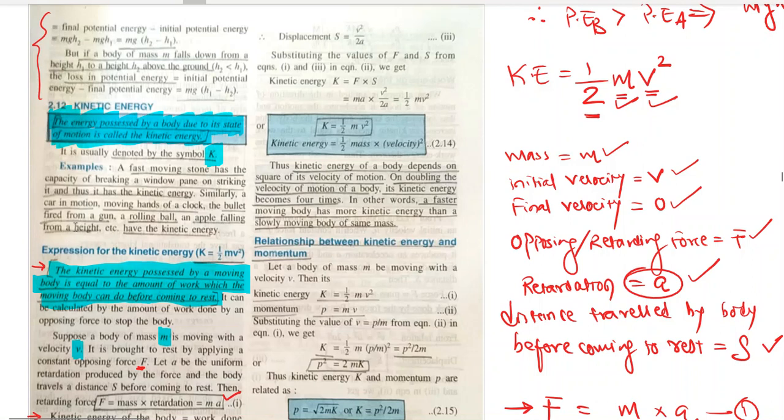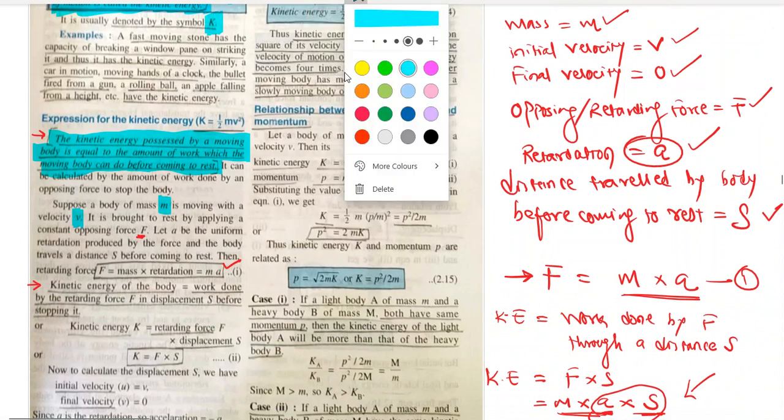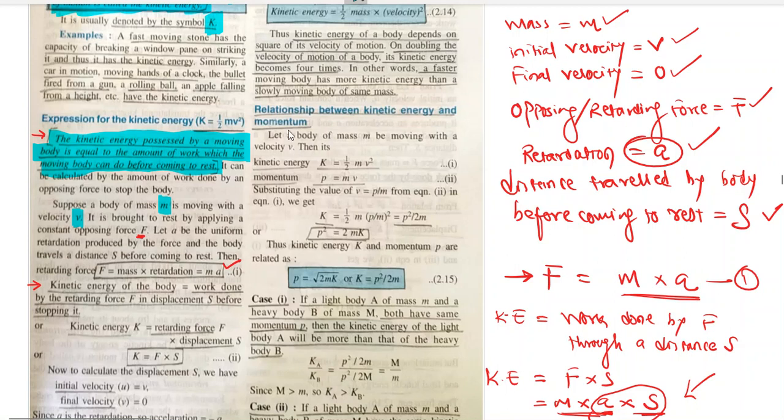Up to now there was no other derivation. There is one more very important thing which I would like to bring to your notice, the relationship between kinetic energy and momentum. Let a body of mass m be moving with velocity v, then its kinetic energy is half mv square and momentum is m into v. You remember momentum from class 9? Momentum is mass into velocity, kg meter per second. That is the SI unit. The symbol for momentum is p, right?